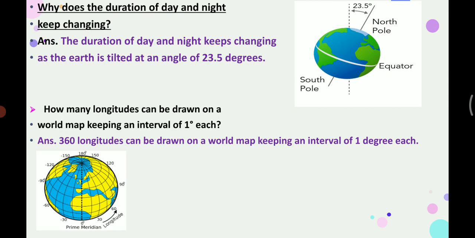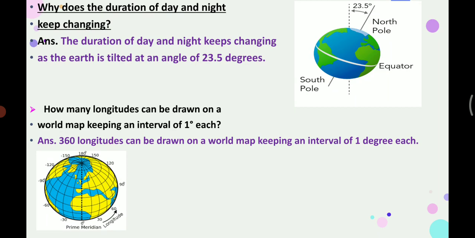Children, you can see a picture that is given here, and in that picture you can see clearly that the axis of the earth is not straight. It is tilted at an angle of 23.5 degrees. That's why the duration of day and night keeps changing.